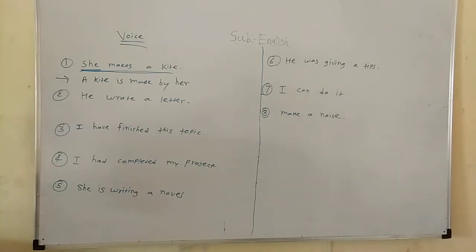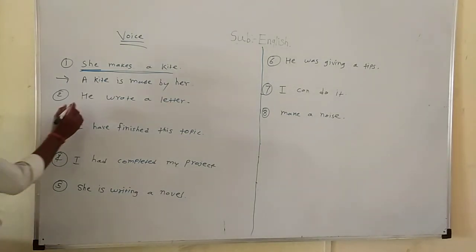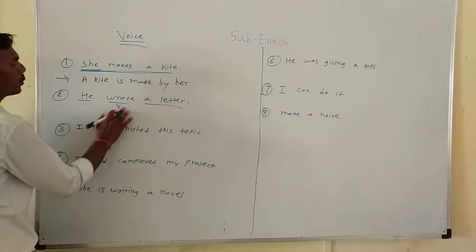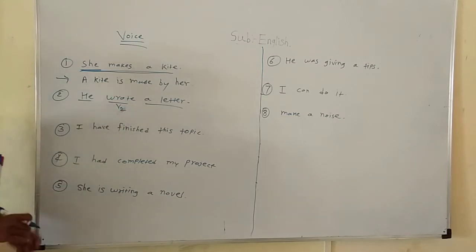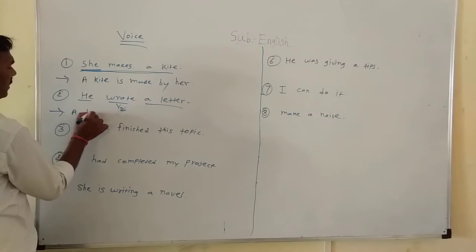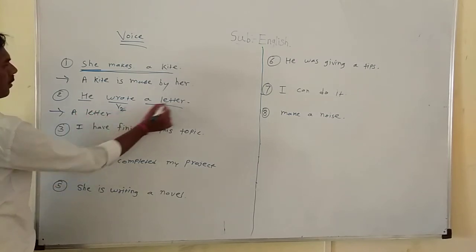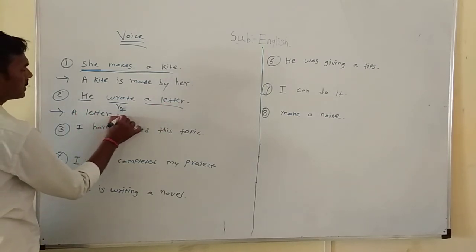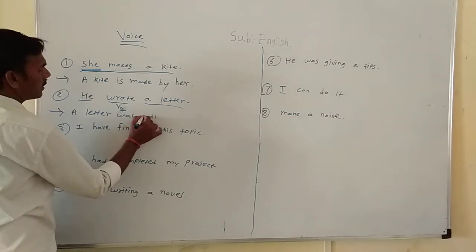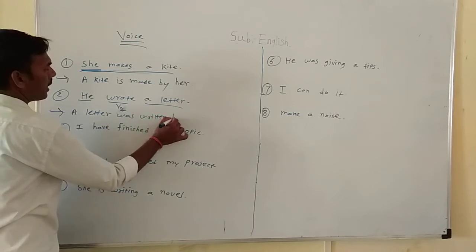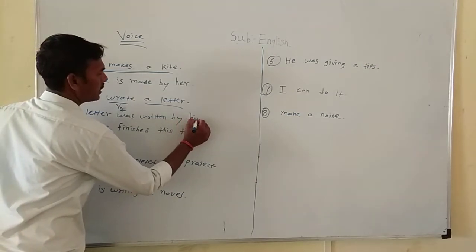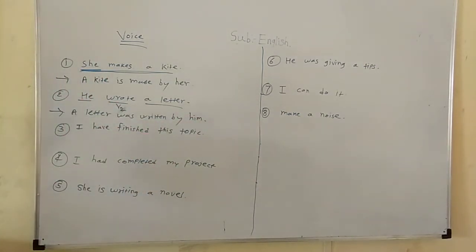Let's turn to the next sentence. He wrote a letter. The sentence is in simple past tense because V2 is given; wrote is V2 of write. Let's take the object, a letter. According to the object, we use was, then V3 of write, written, by, and then the objective case of the given pronoun. Here he is given, so its objective case is him.